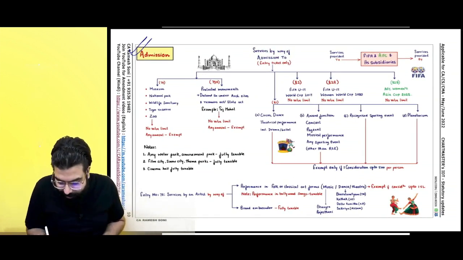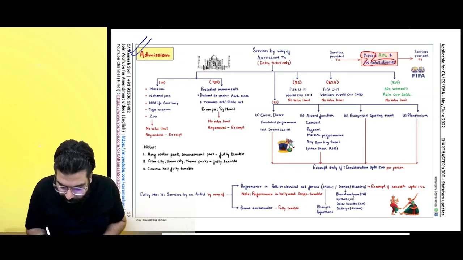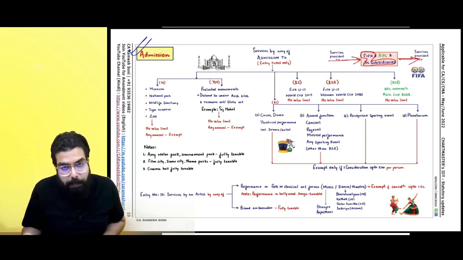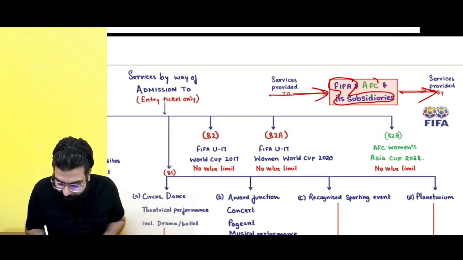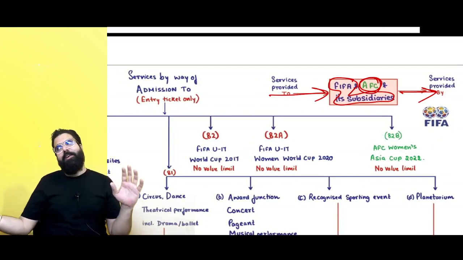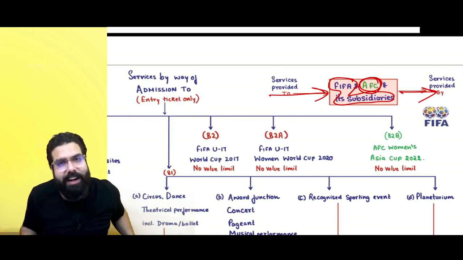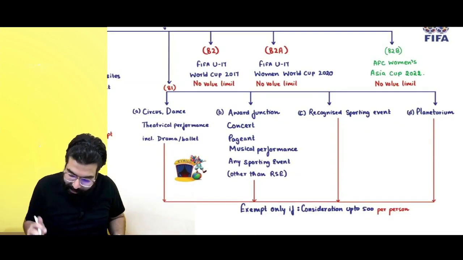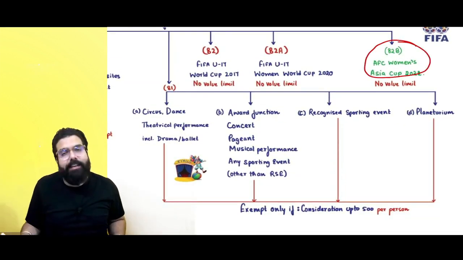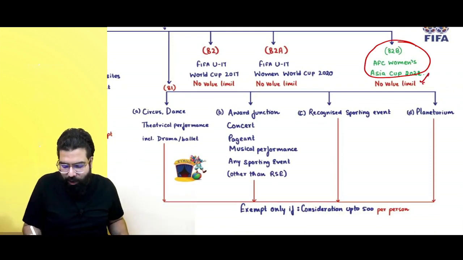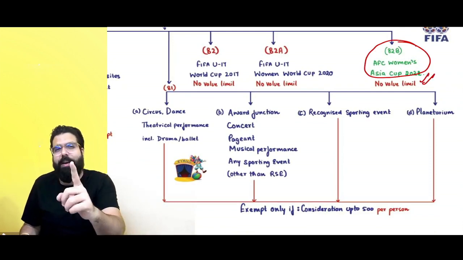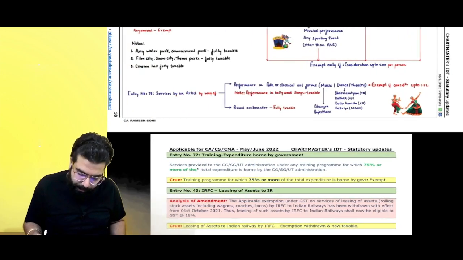If you guys can see, FIFA and its subsidiaries, the services provided to them or by them, was exempted. Now AFC is also added. Services provided to AFC and its subsidiaries or services provided by AFC and its subsidiaries shall be exempt. Okay, sir. When tickets are also being sold, there shall be no GST, no value limit. 1 lakh rupees one ticket sold, also no GST. Done, sir. Point is clear.